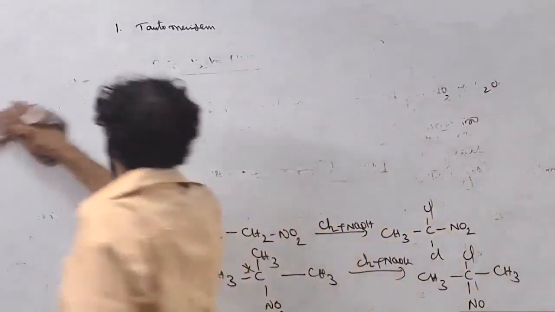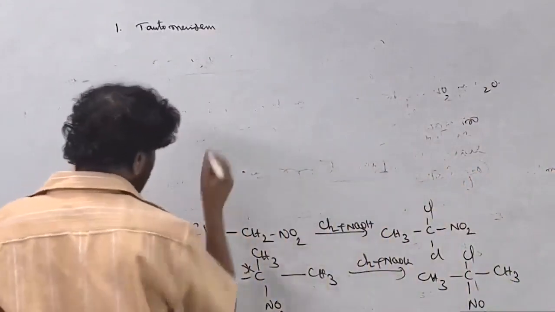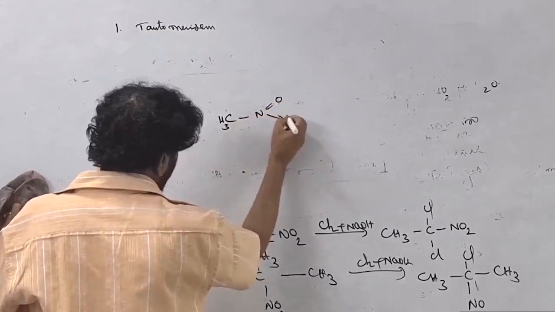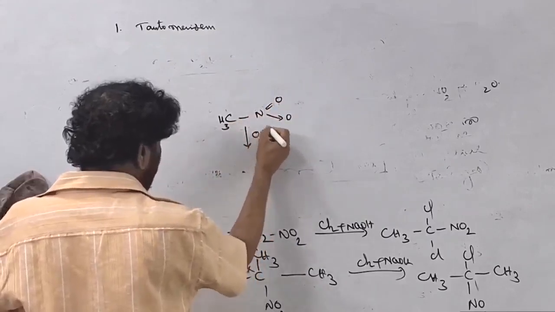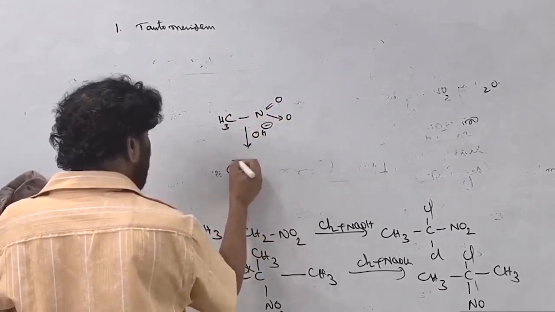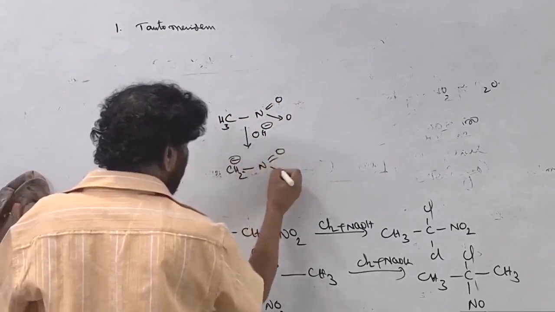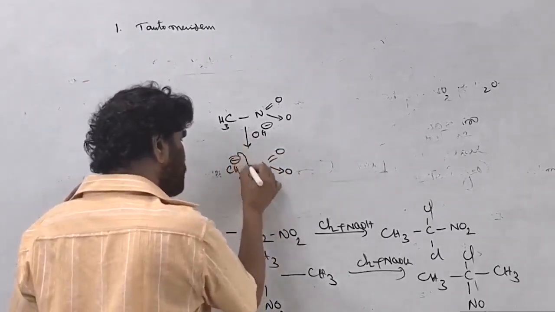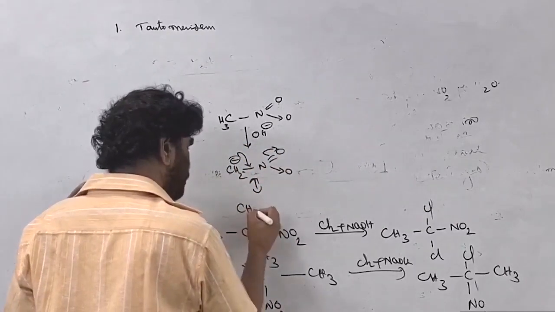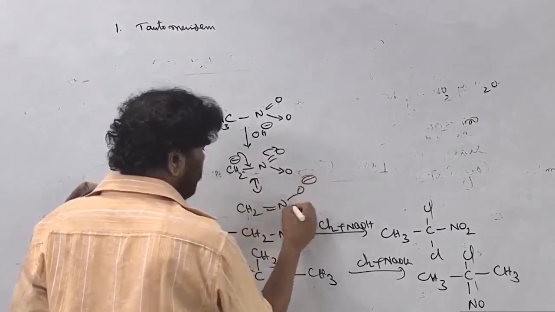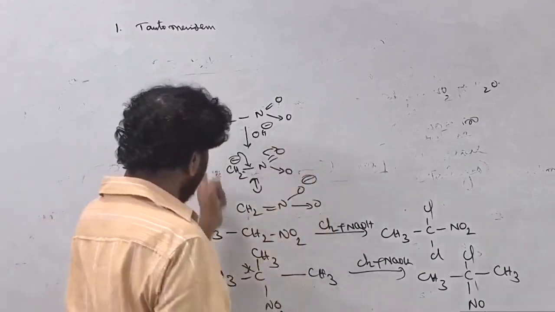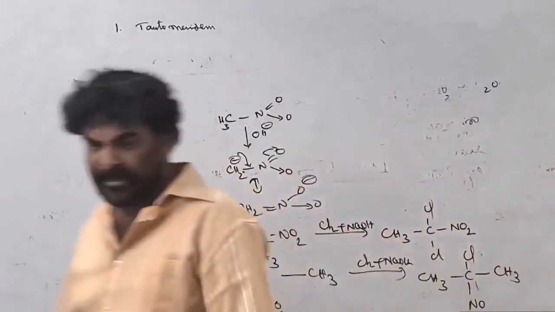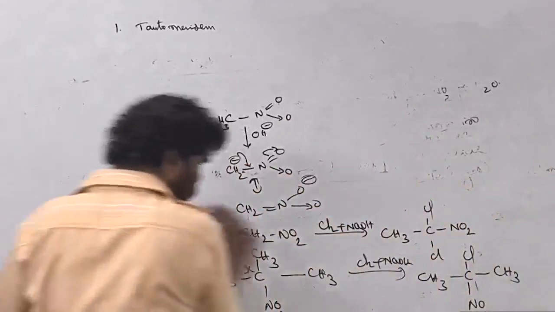See, I told you, whether you understand or not, why is it acidic in a nitro compound? The acidic nature is explained based on the stability of the conjugate base. This is the conjugate base of nitromethane or any alpha hydrogen containing nitro compound. It is stabilized by resonance. You see, the negative charge is shifted from the carbon to oxygen. Stability is increased. So it is an acid and shows acid properties.